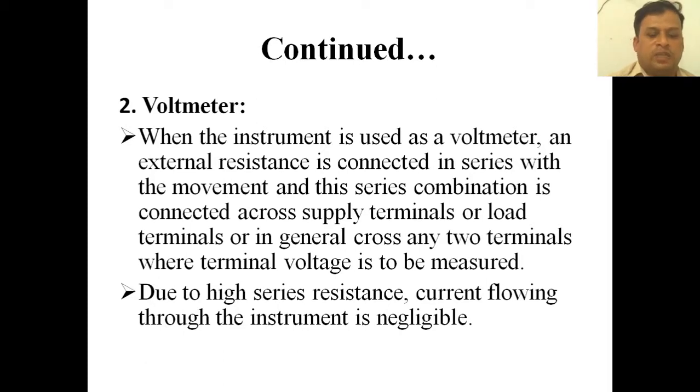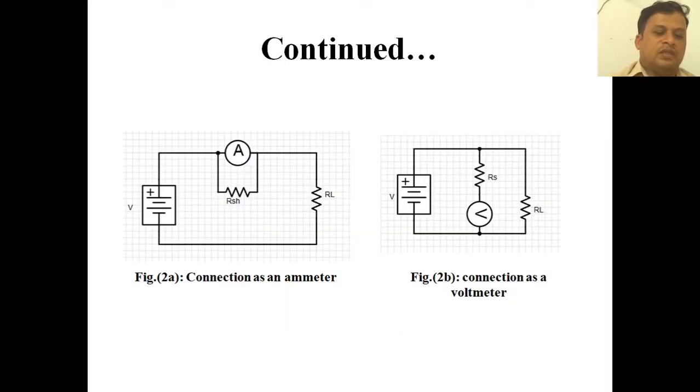This type of diagram shows how the ammeter is connected in the circuit and how the current reading is taken from this ammeter, because this ammeter has a shunt resistance already connected inside it, and for a voltmeter the series resistance is connected inside it, so that we get an accurate reading of a PMMC instrument.